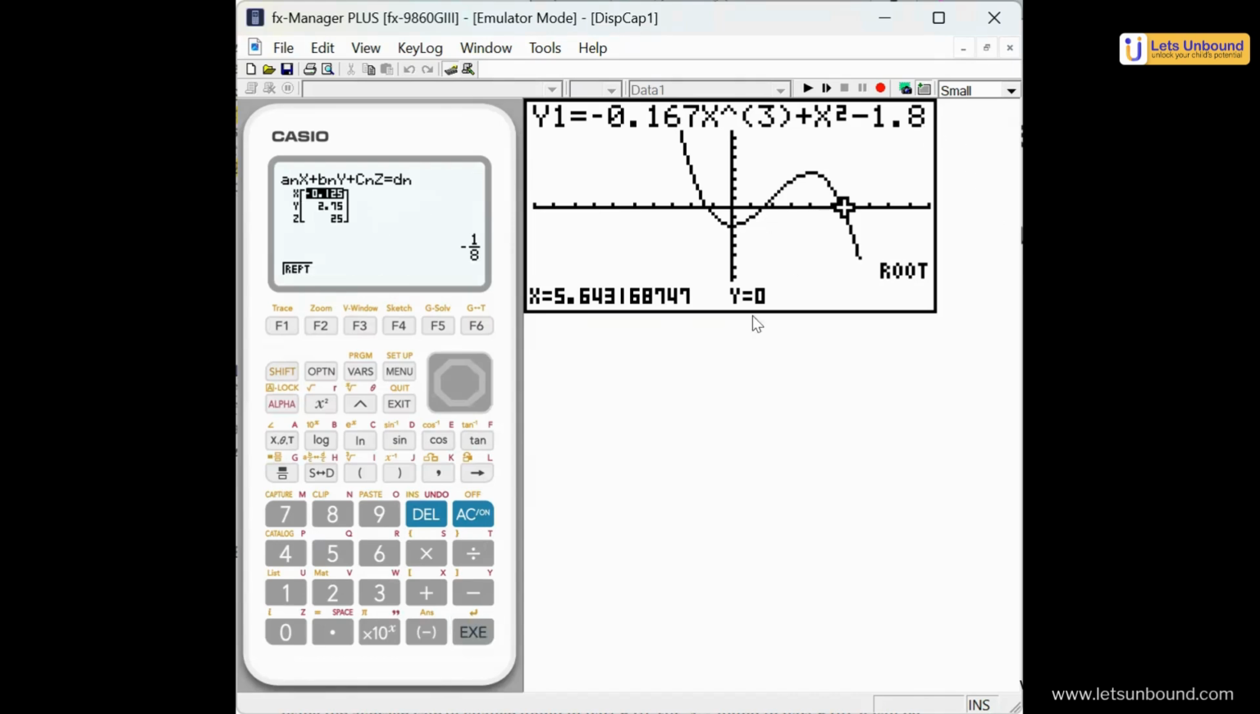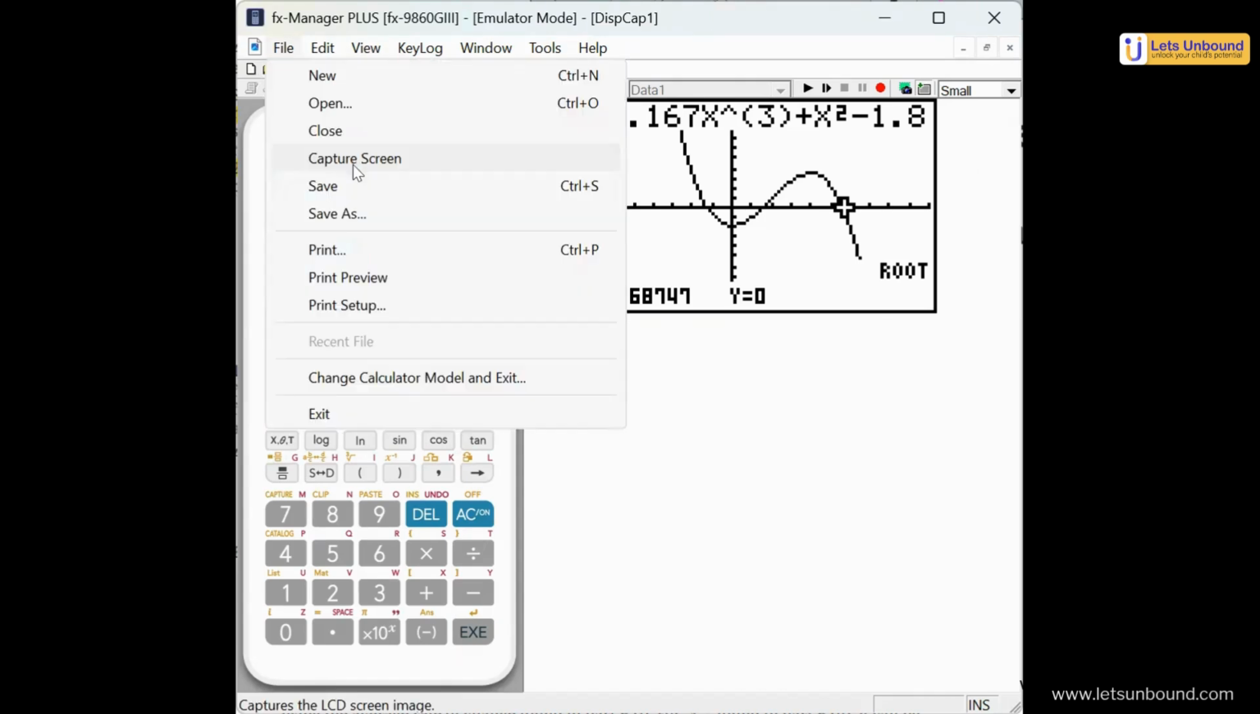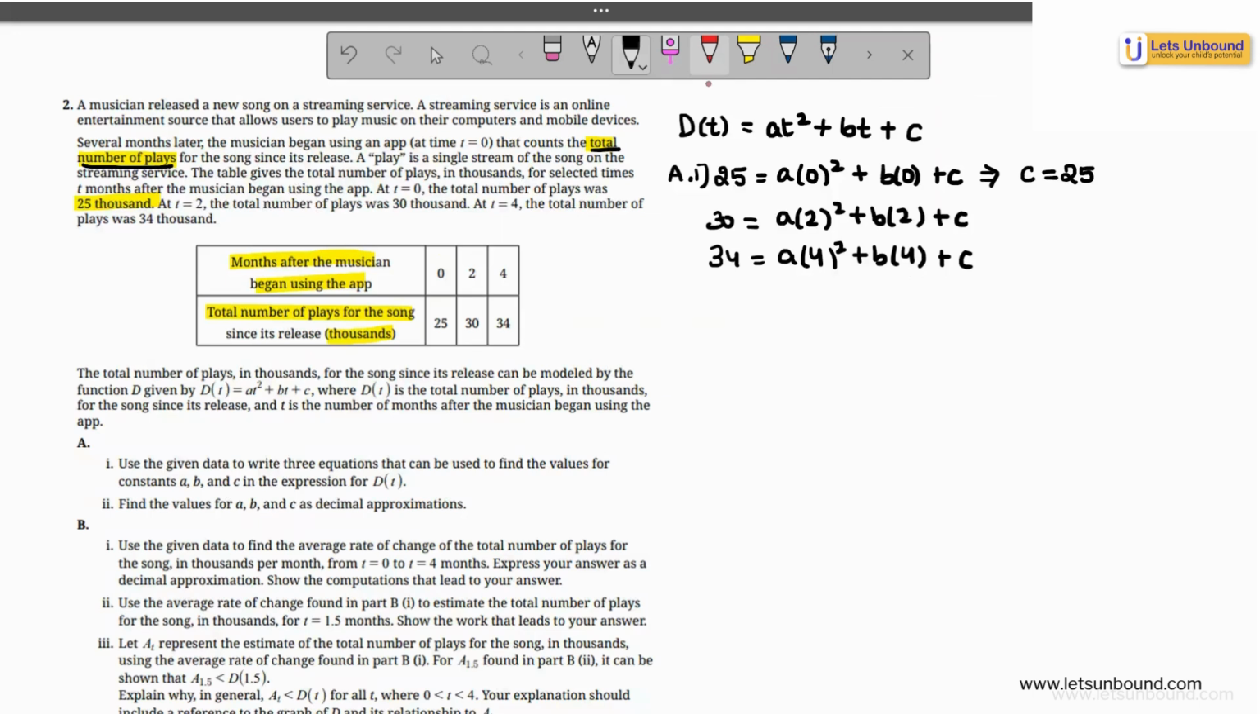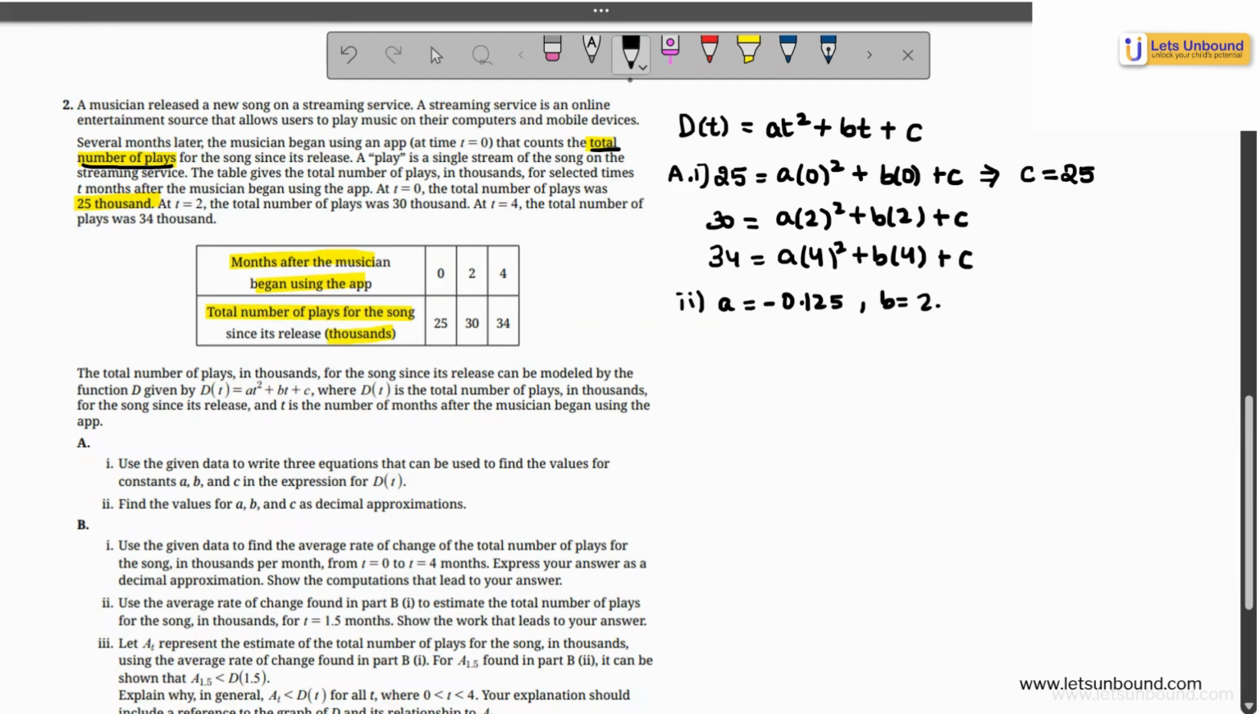Once you do that, you will get the values of your A, B, and C correctly, which is negative 0.125, 2.75, and 25 is your value for C. You have to use these to give the values of ABC. So let's go back and see what are the values of ABC that we get. So for the second part of the question, we will get the values of A as negative 0.125, B as 2.75, and C as 25.